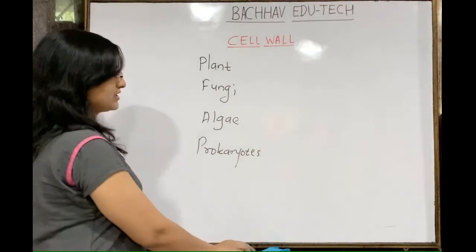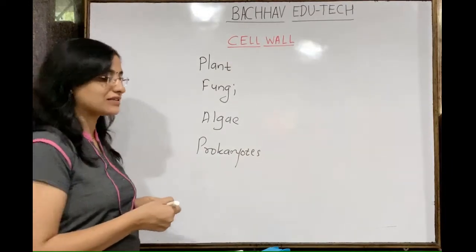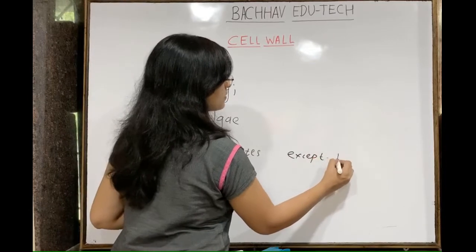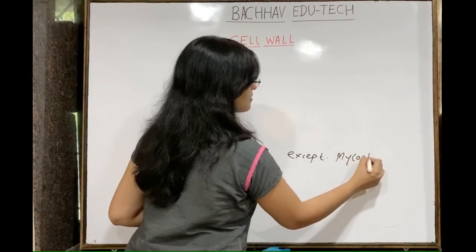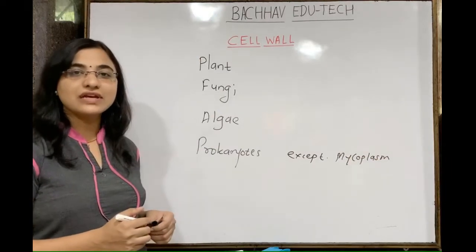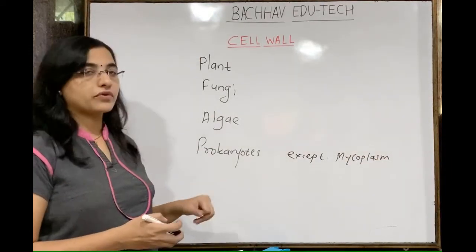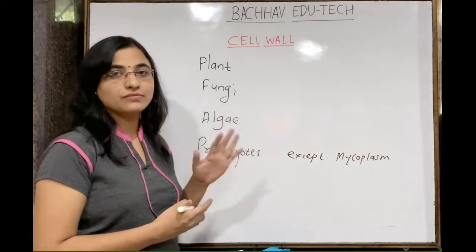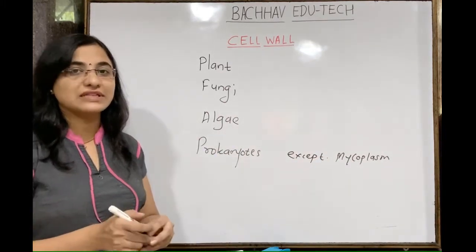We know there is one exception among the prokaryotes, and that is the mycoplasma. The exception is mycoplasma, as mycoplasma is without a cell wall. So in prokaryotes, everyone has a cell wall except mycoplasma, because mycoplasma is without a cell wall.